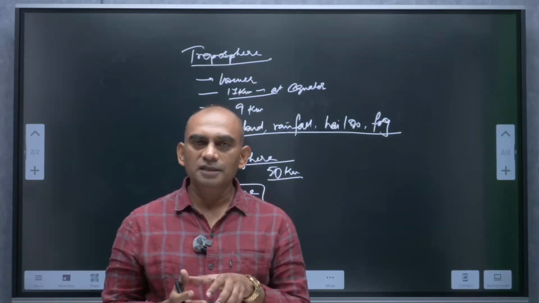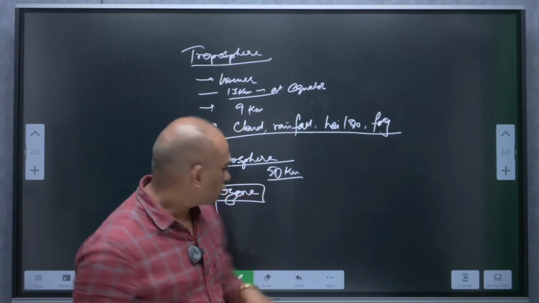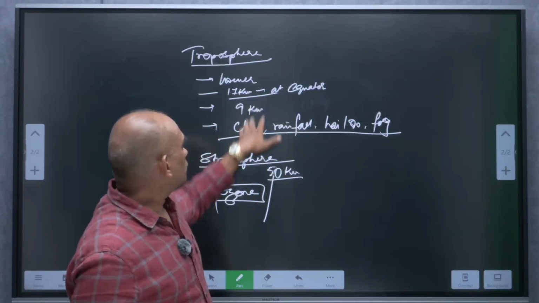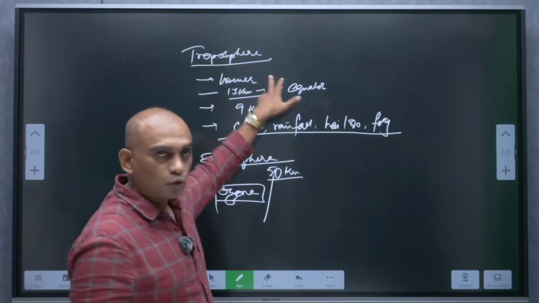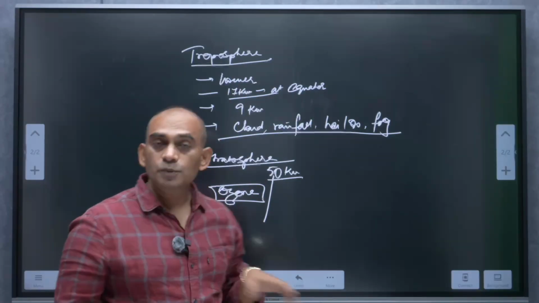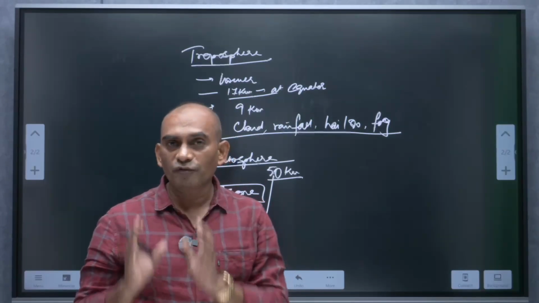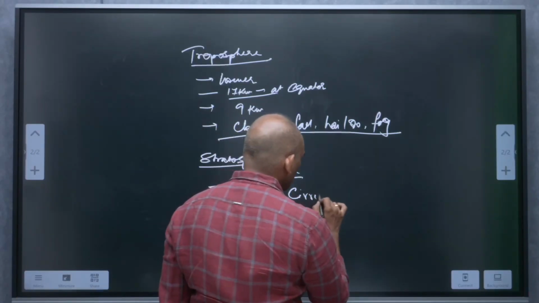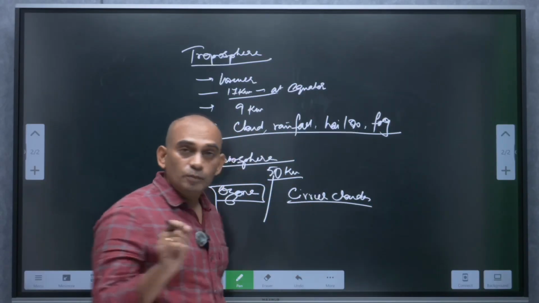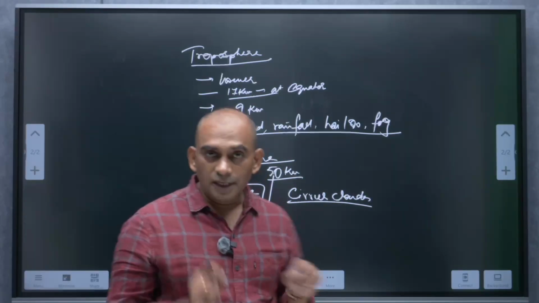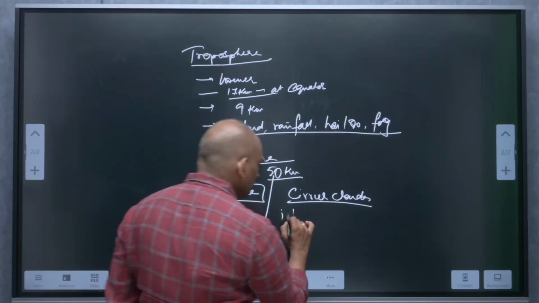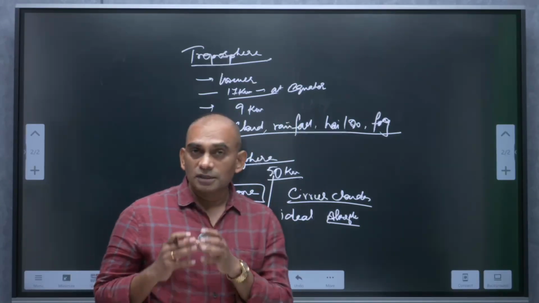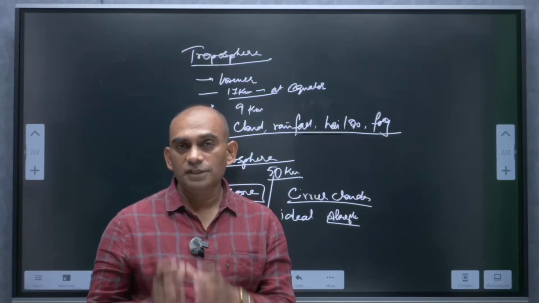Ozone gas is present in the lower portion of the stratosphere. Okay, here I was talking about cloud formation in the troposphere, but the stratosphere is almost cloud free, though sometimes you may come across cirrus clouds as well. As it is almost cloud free, this layer is ideal for flying of aeroplanes. This ozone gas protects us from the harmful effects of the sun rays.